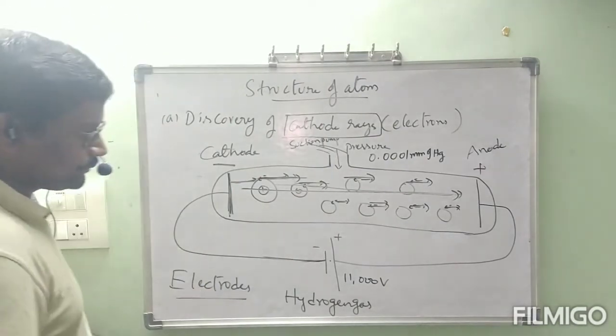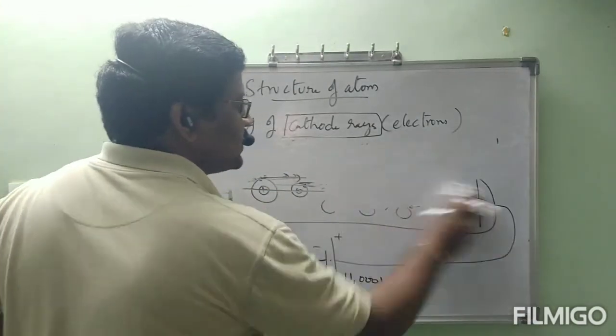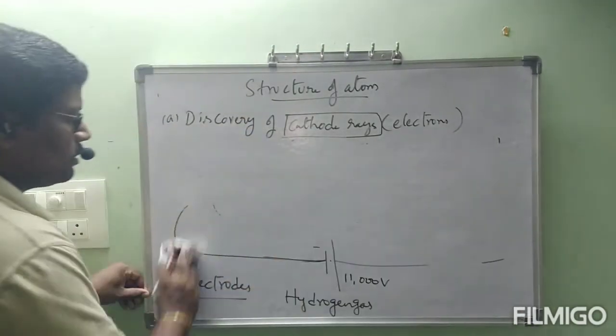Okay, next slide. Heading: properties of cathode rays.